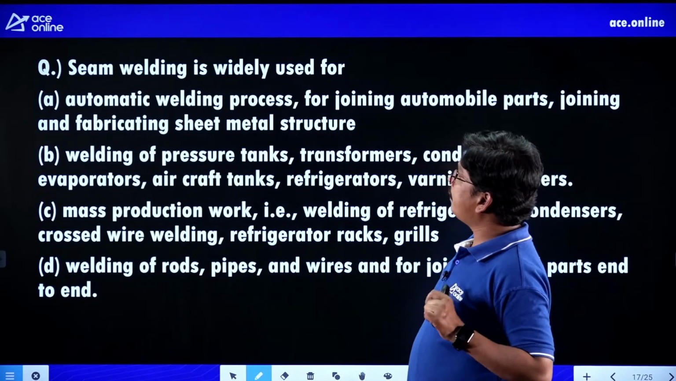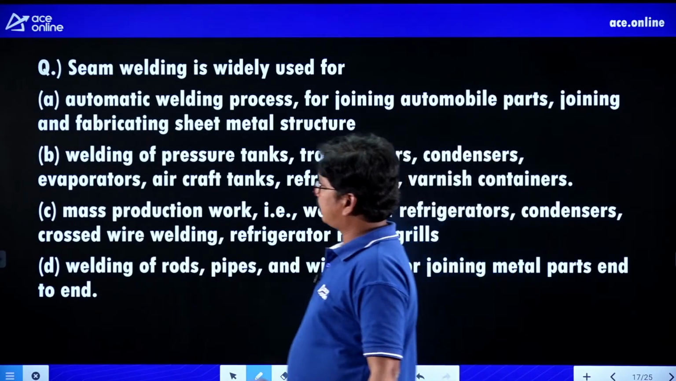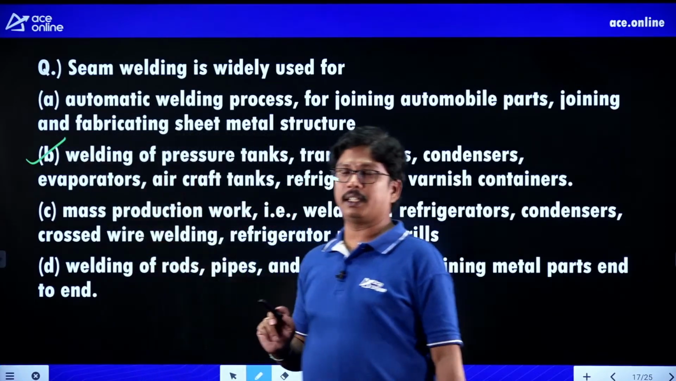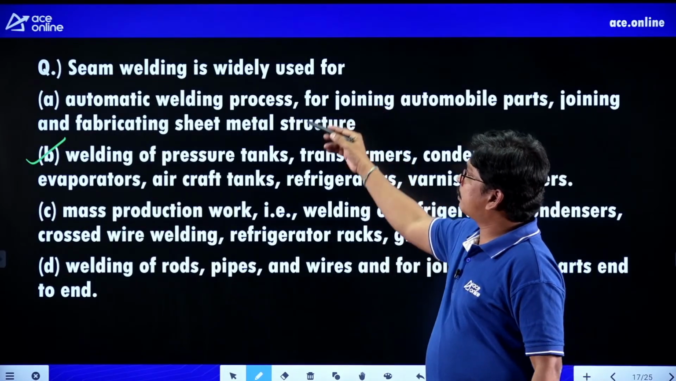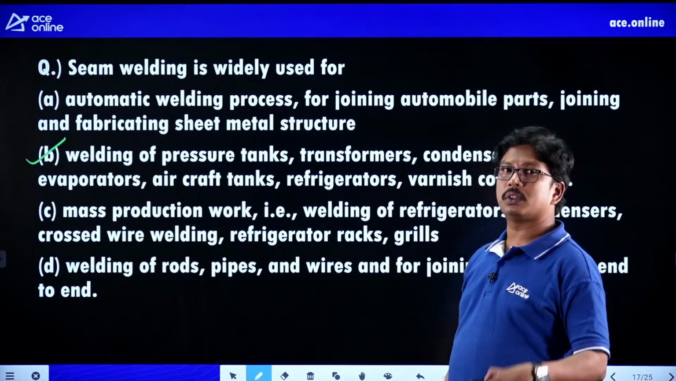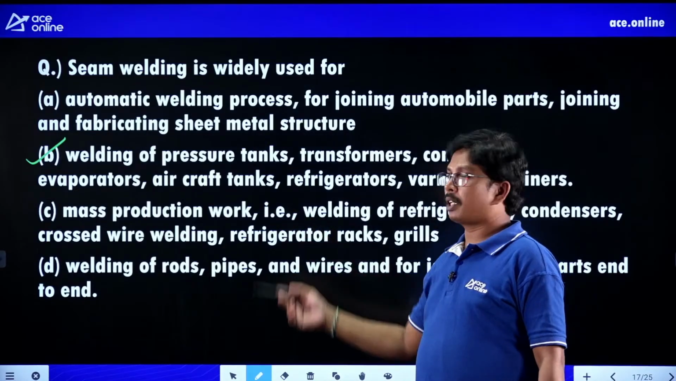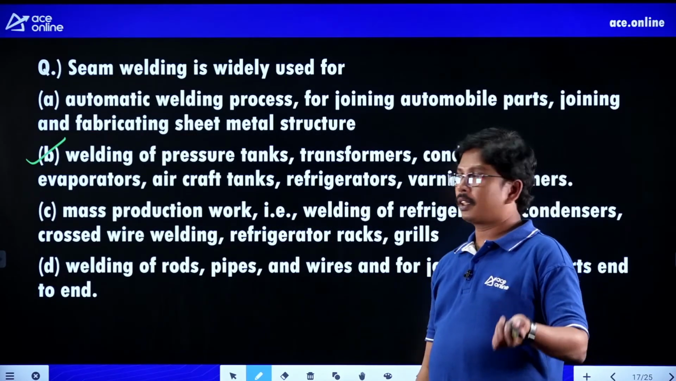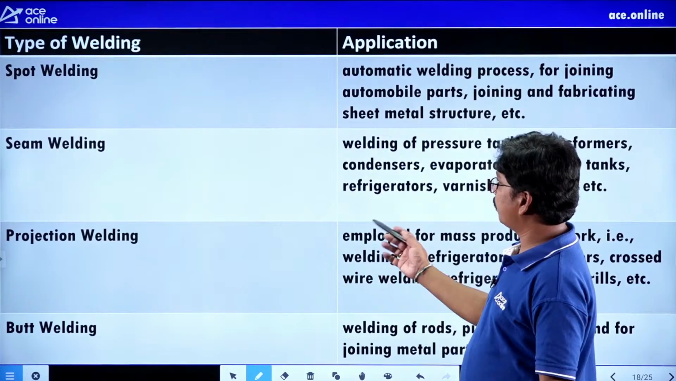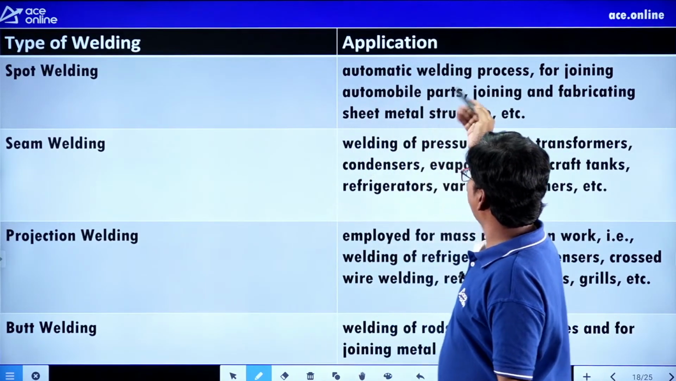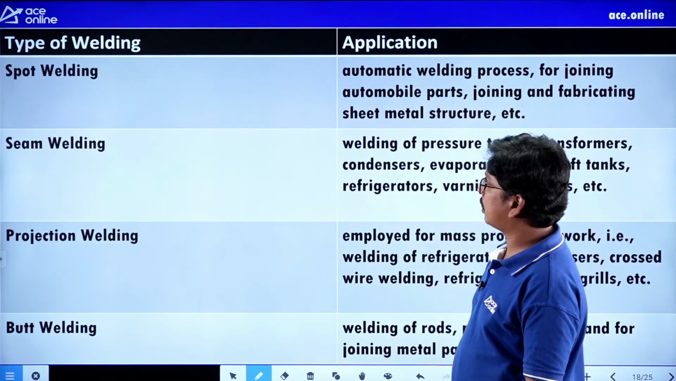Now here, seam welding is used for welding of transformers, pressure tanks or condensers. So we are using the seam welding application here. Clear? I will give you the detailed applications. For the automatic welding process we use spot welding, for transformers we use seam welding, for mass production work we use projection welding, and for welding of rods we use butt welding. You can see that in the table. Spot welding is an automatic welding process for joining automobile parts and fabricating sheet metal structures.